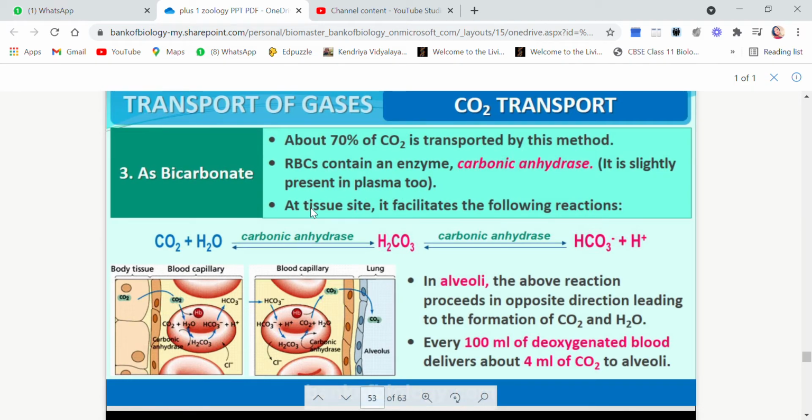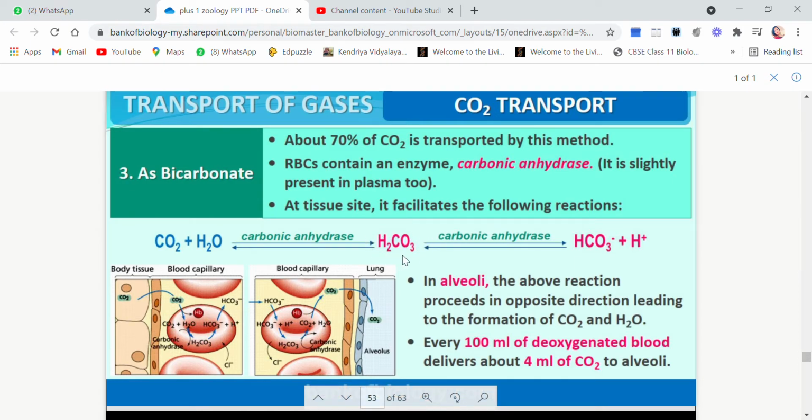So at the tissue site, it facilitates the following reaction. Now let's see what the reaction is. Carbon dioxide combines with water, which is present all over in the plasma, in the body. We know that the human body is 70 to 80% water. So carbon dioxide combines with the water in the presence of the enzyme carbonic anhydrase to give carbonic acid.